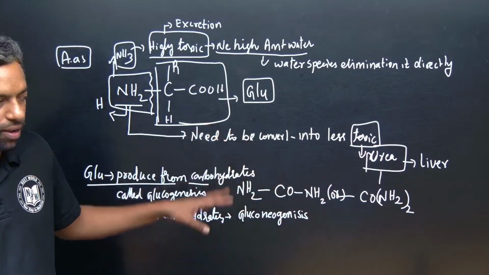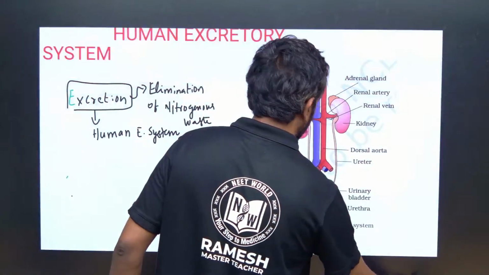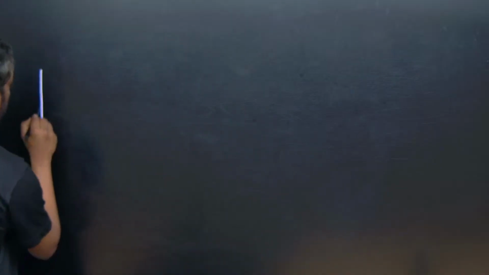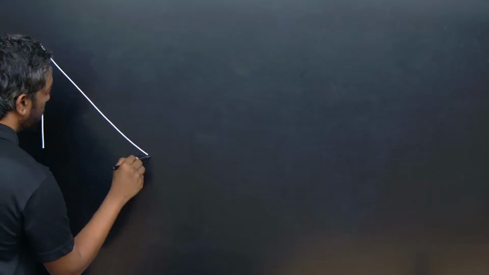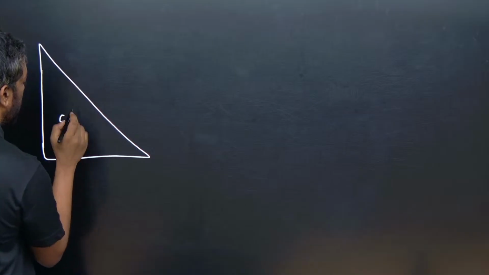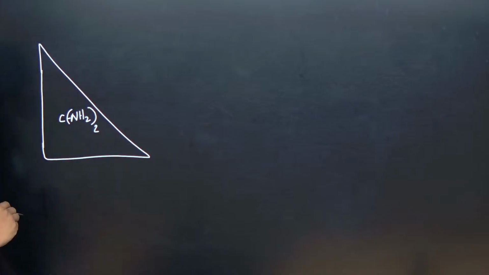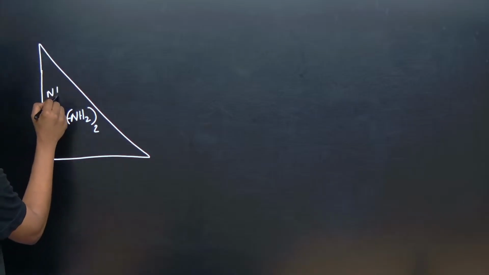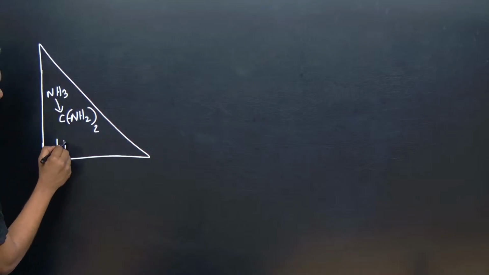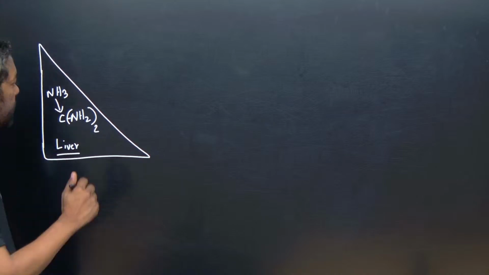Are you clear? Next. Where is urea produced? In the liver. CONH2 is produced in the liver, where ammonia is converted into urea.